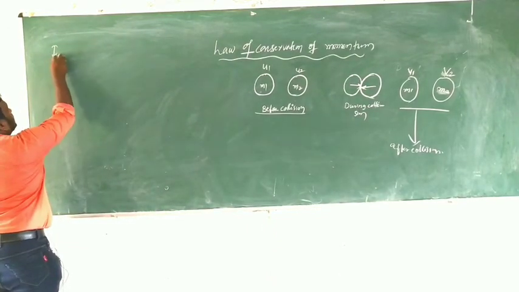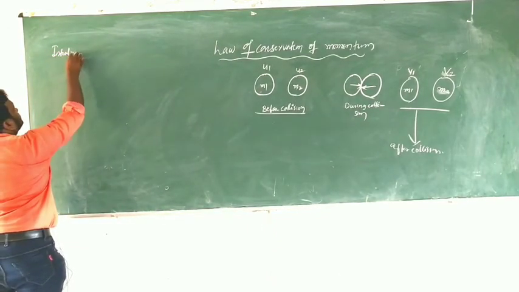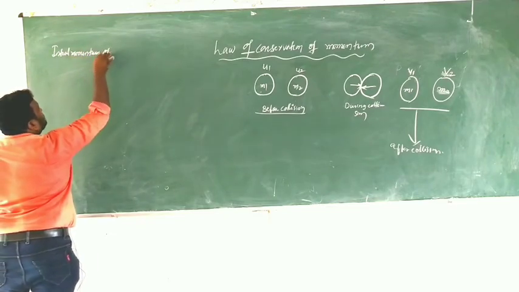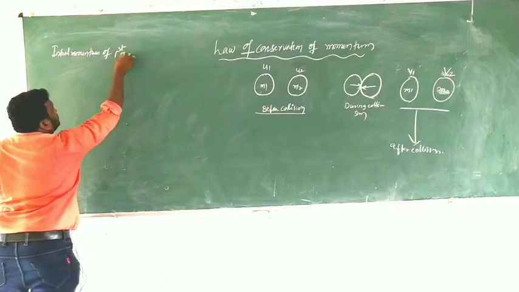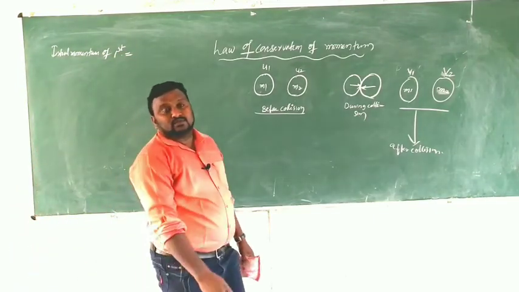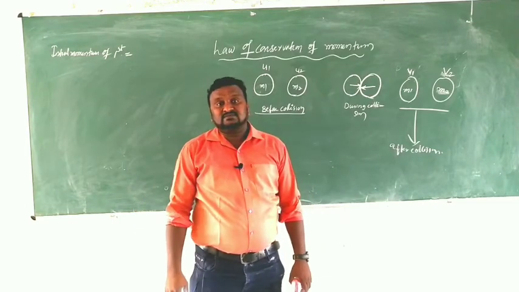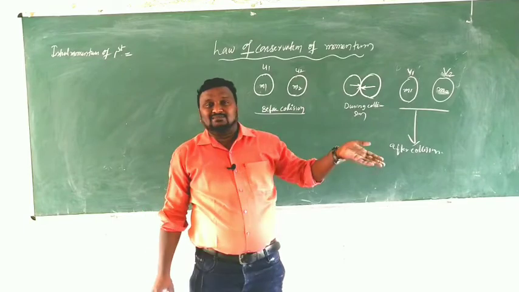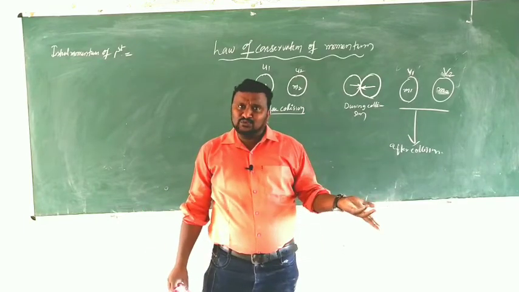First thing is the initial momentum of the first body. Momentum is mass into velocity.